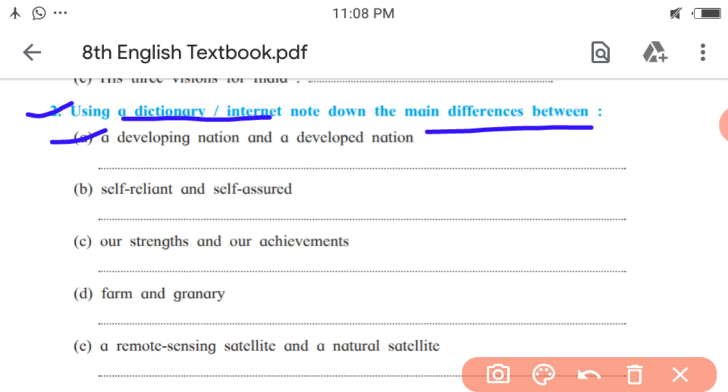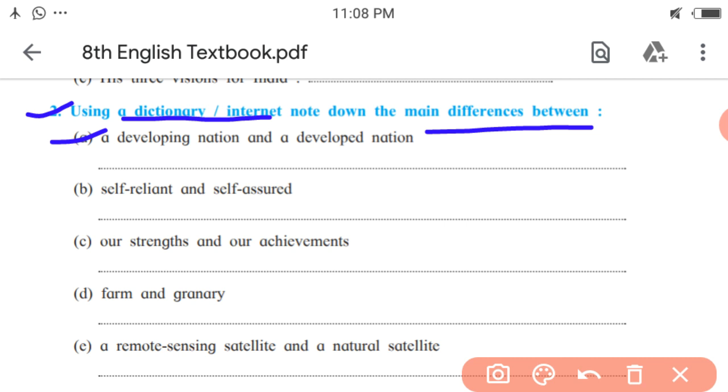Developing nation means a nation which is less industrialized and has lower per capita income, and developed nation means more industrialized nation and higher per capita income.